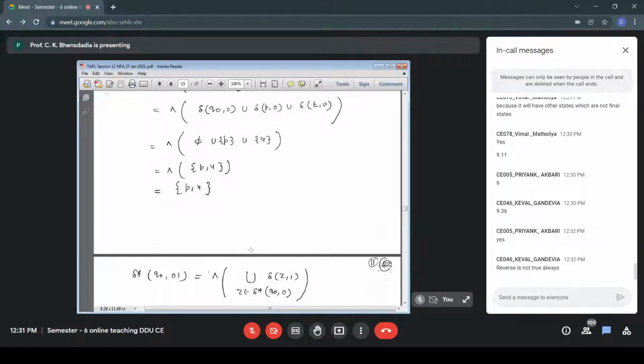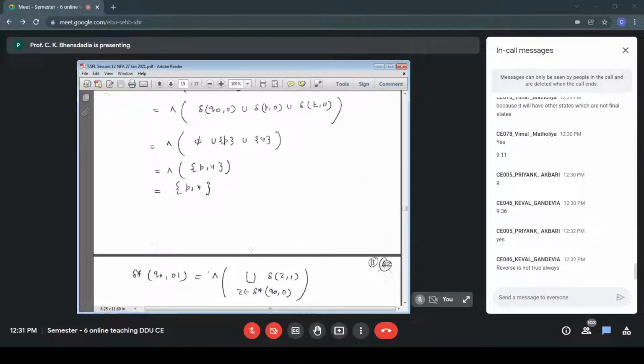Again, we divide this 0 1 string into two parts, a string that is 0, a symbol that is 1. So we always divide my input into two parts, a string containing everything except the last symbol. So here in 0 1, my string is 0 and the last symbol is 1. So that is Z belongs to delta star Q0 0, delta Z 1. String is 0 and then last symbol is 1.